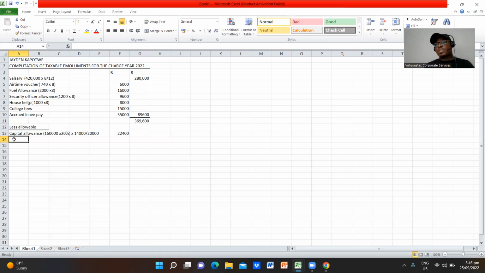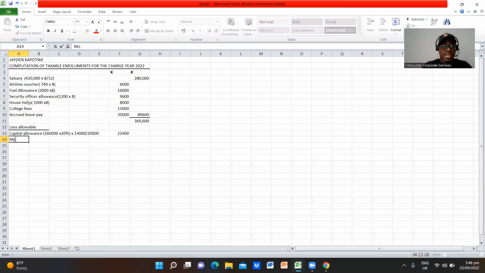So we are told it's 14,000 kilometers which were used for business purposes, and the 6,000 was private usage. The Director General ZRA only allows us to apportion business use, so that's the only amount that we are going to deduct.